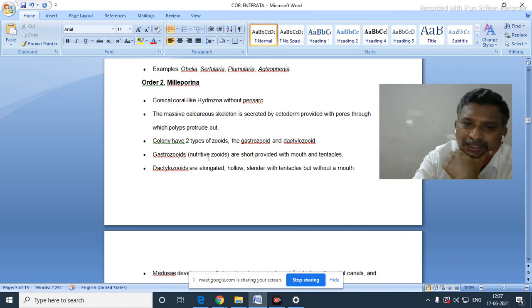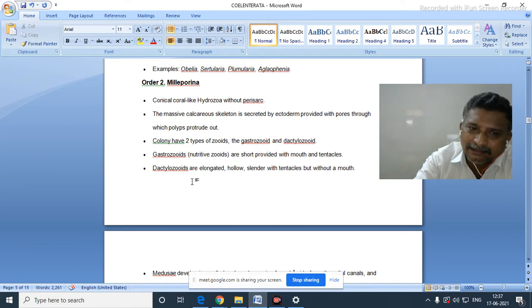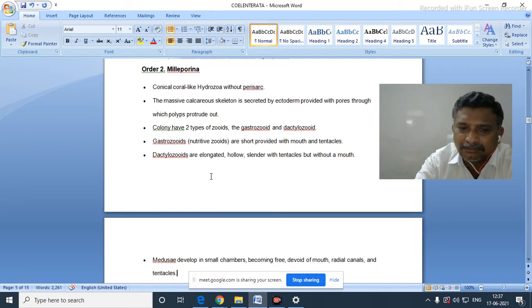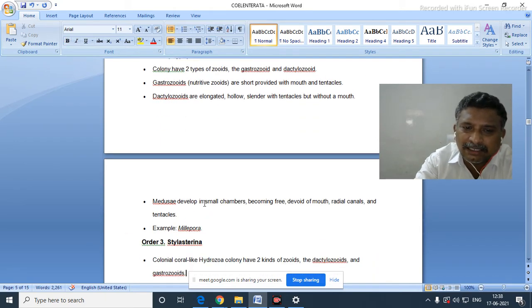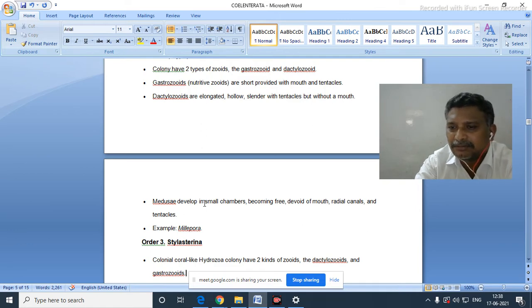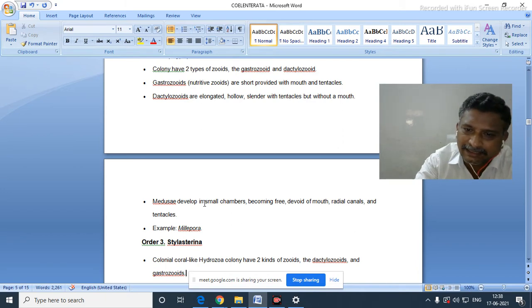Gastrozoids, nutritive zoids, are shorter, provided with mouth and tentacles. Dactylozoids are elongated, hollow, slender, with tentacles but without a mouth. Medusae develop in small chambers, becoming free, devoid of mouth, radial canals, and tentacles. No tentacles, no radial canals, no mouth. Such things are present in this medusa. Example, Millepora.